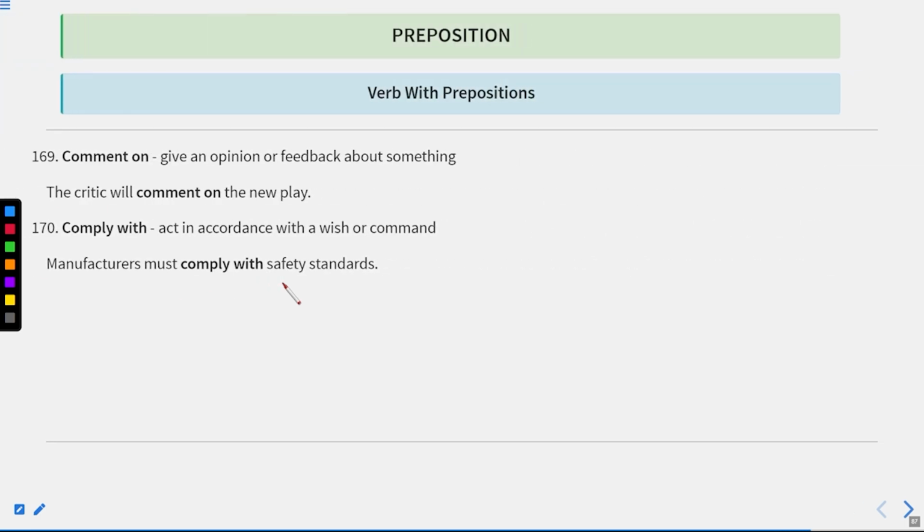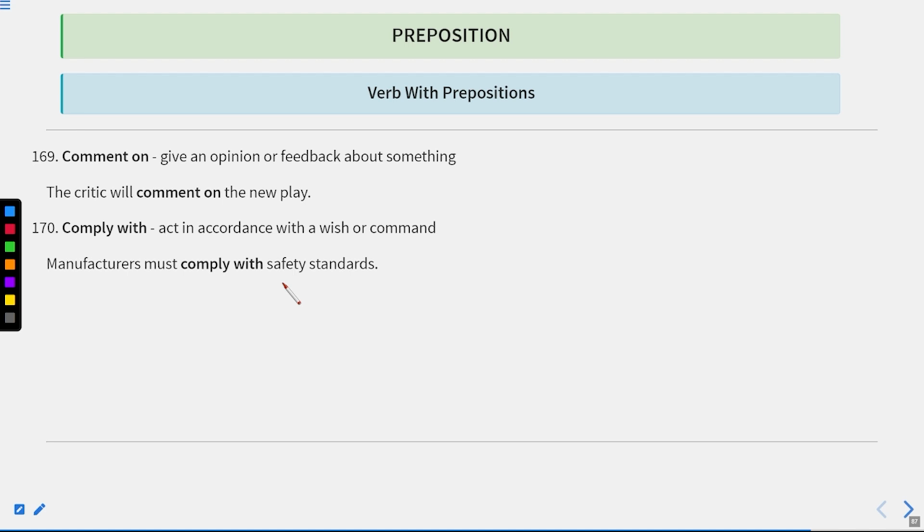Comment on, give an opinion or feedback about something. The critic will comment on the new play. Okay, it means they will give some opinion or feedback about something on the new play.